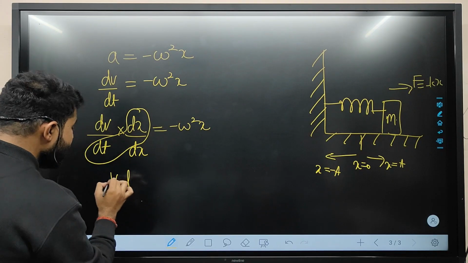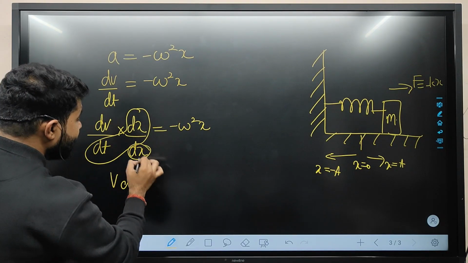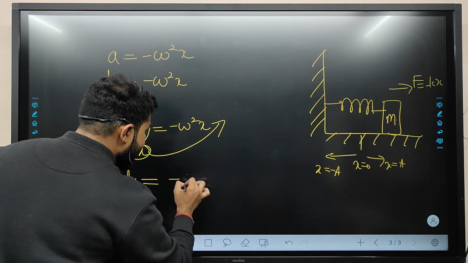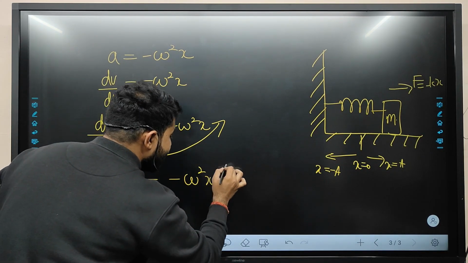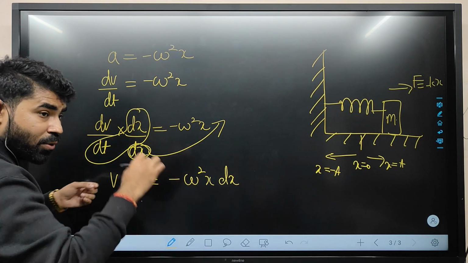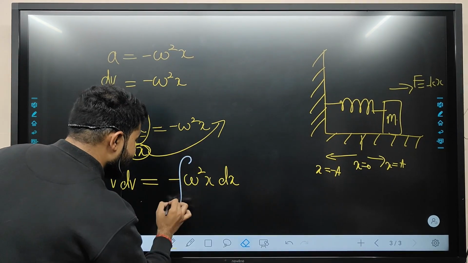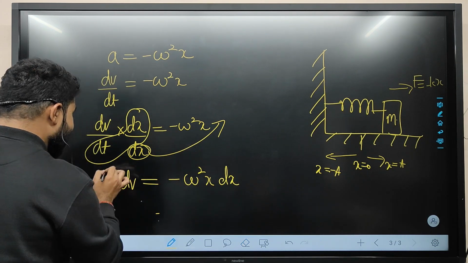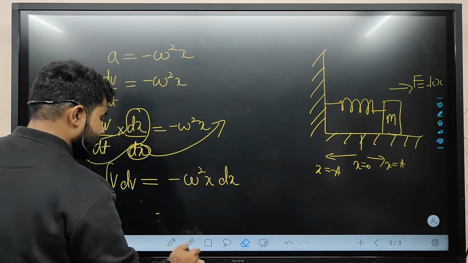So v dv is equal to minus omega square x dx. Now we will do integration like this to get the value.